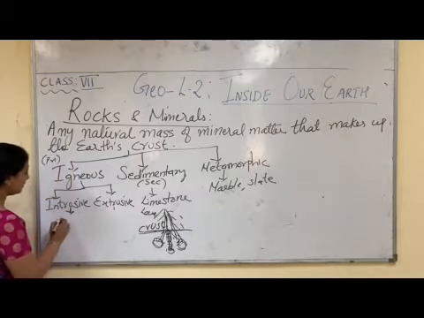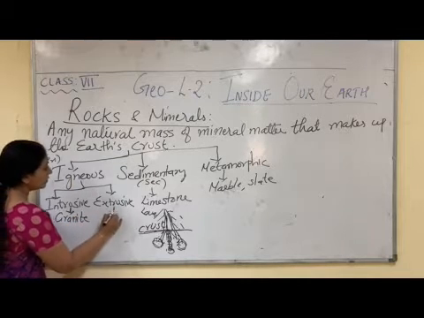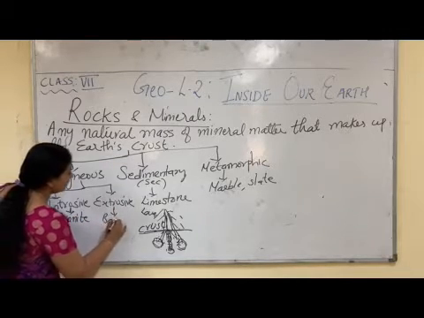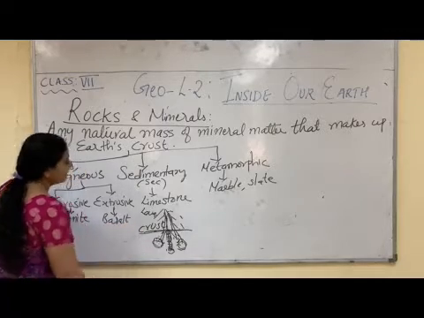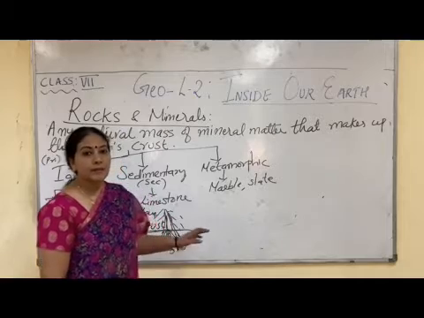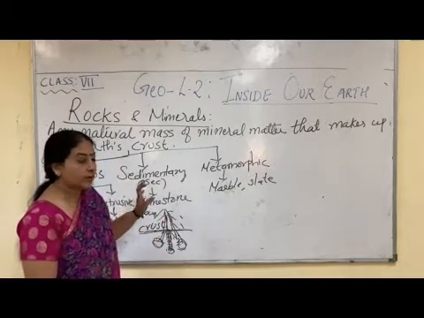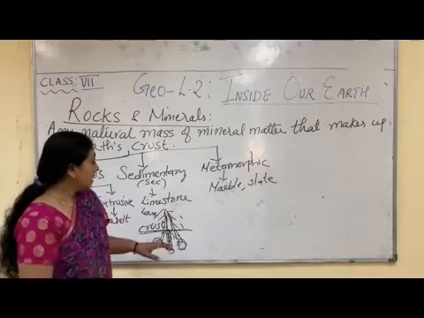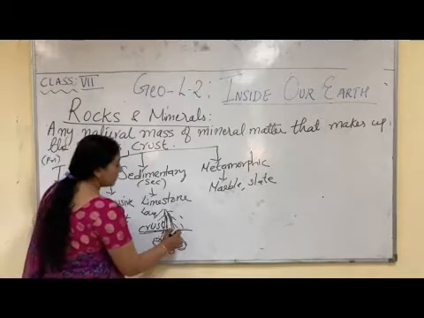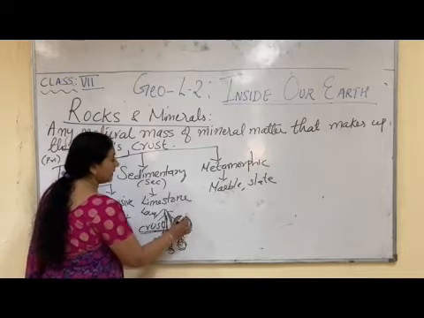Example of intrusive igneous rock is granite and extrusive igneous rock is basalt. The Deccan Plateau in India is specially made up of basalt rock because it is of volcanic origin. Now, when rocks solidify, when the lava solidifies and becomes rock,